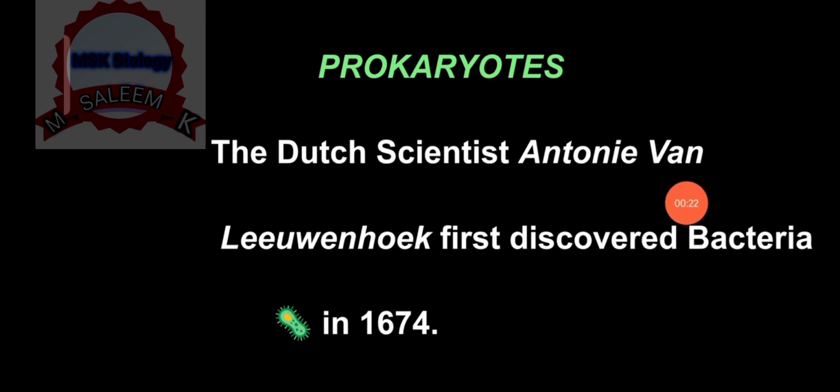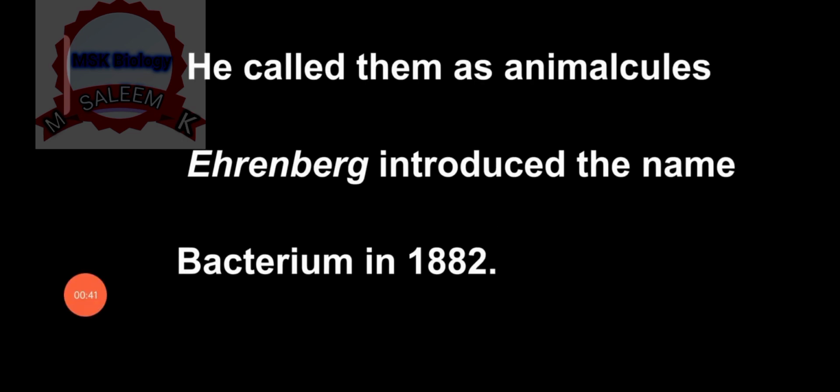The Dutch scientist Antony van Leeuwenhoek first discovered bacteria in 1674 from a drop of water. What did he discover? He discovered bacteria, in which year? 1674. He called them animalcules. It means organisms. Animalcules means organisms which we can only see by using a microscope. Microscopic organisms are termed animalcules.